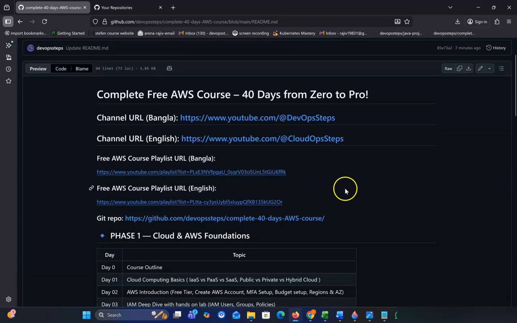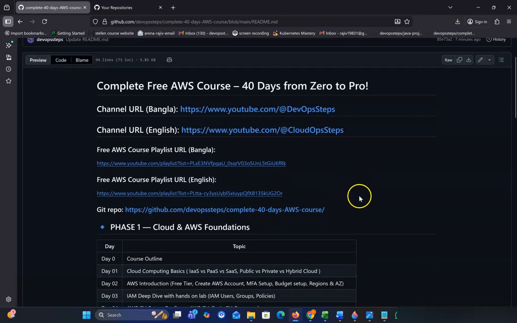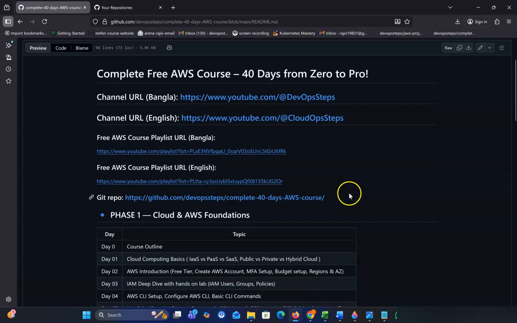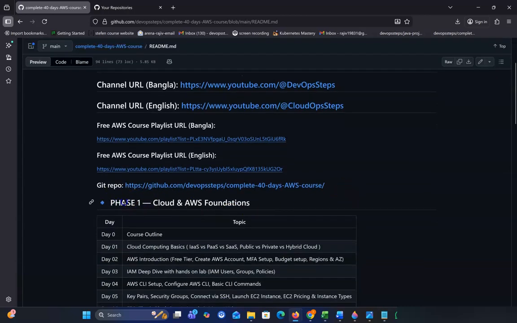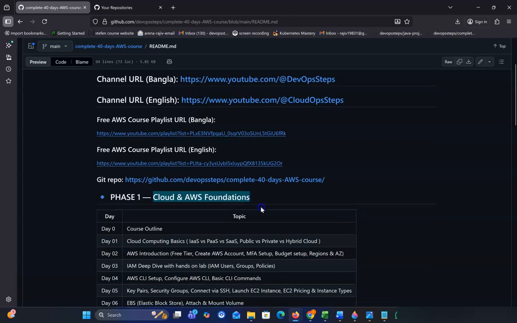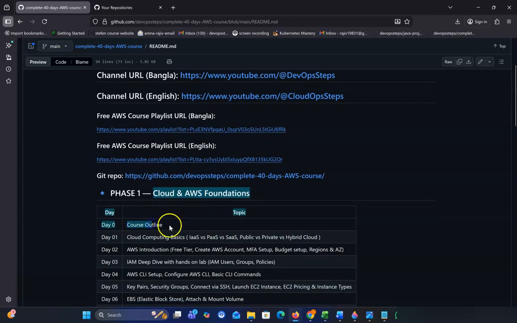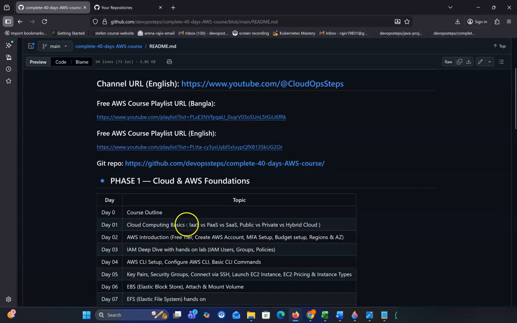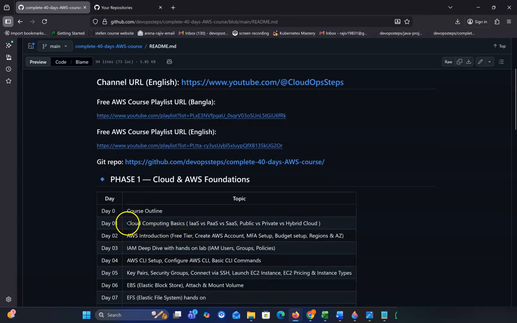So in the AWS 40-day journey, I made it 8 phases. In the first phase, I will discuss cloud and AWS fundamentals. We are now talking about day 0, which is the course outline. In day 1, we'll discuss cloud computing basics, where I'll discuss IaaS, PaaS, SaaS, and public, private, and hybrid cloud. I will also show you a hands-on demo to deploy an EC2 instance in AWS.